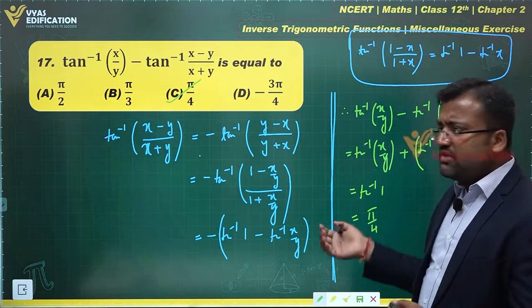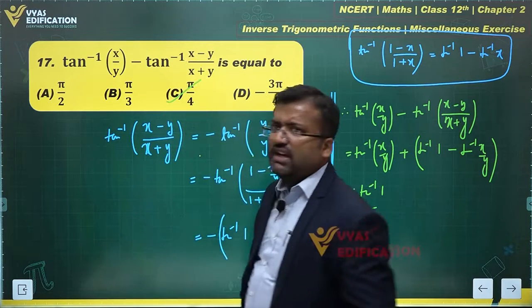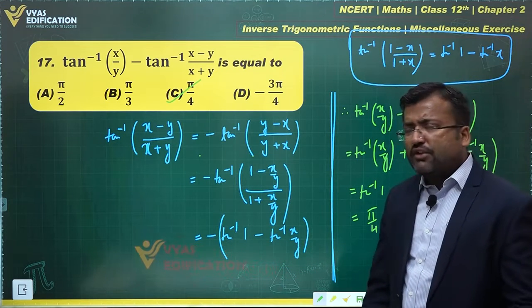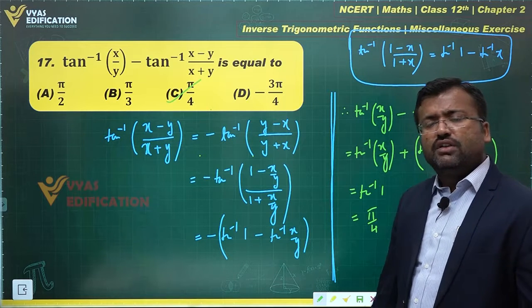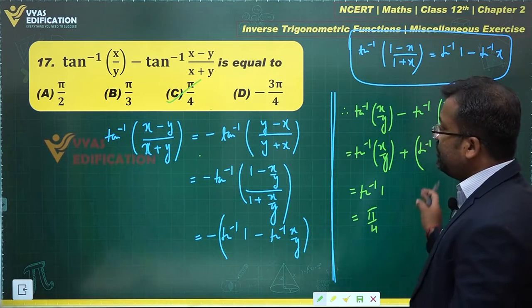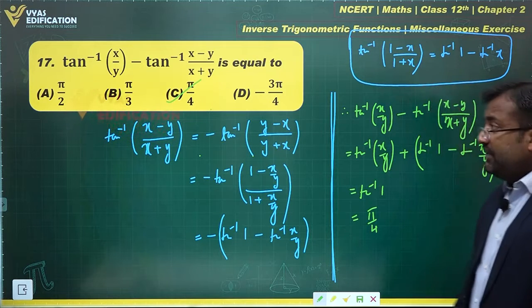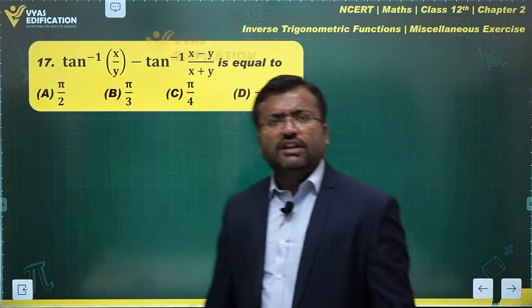Tan inverse x minus tan inverse y, right? Tan inverse alpha minus tan inverse beta, in that manner. And if I apply that result directly, I'll have some more calculations, but I'll still get the same answer. Tan inverse 1, that is pi by 4. You can use that approach as well. This is a simpler approach, relatively simpler, but some more application of brain is required in this question over here. Okay. Is that all? Yes, that's all in this question.